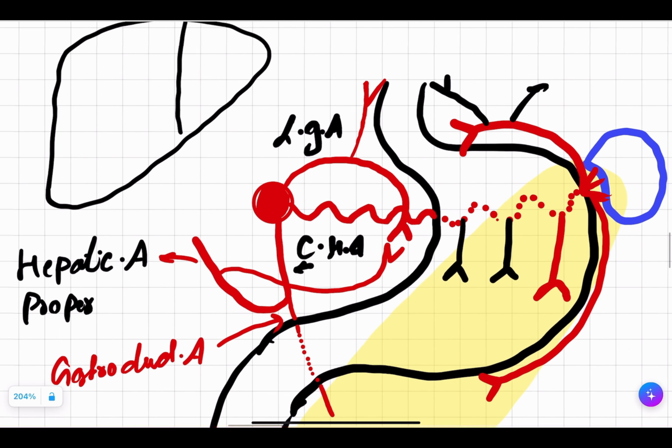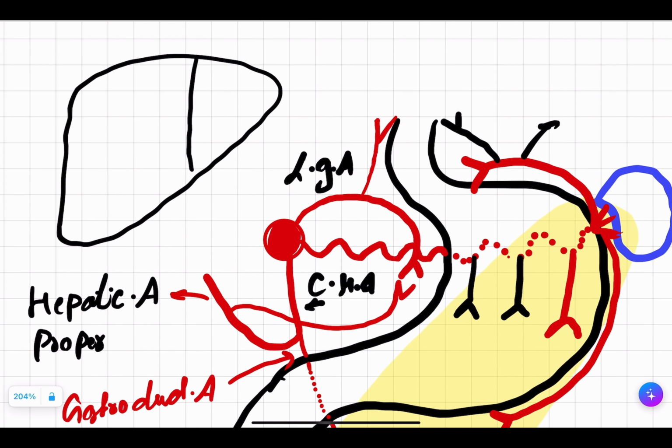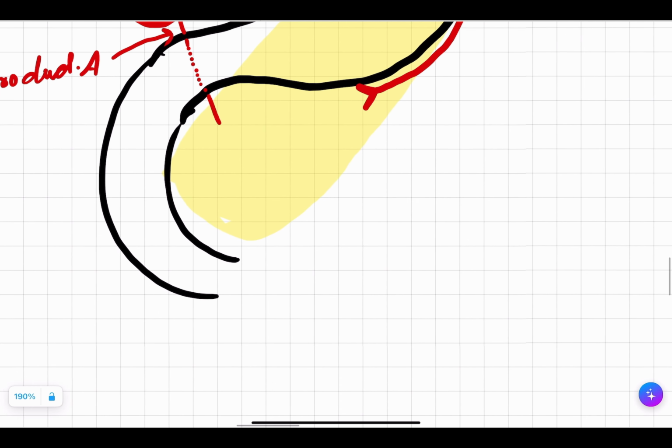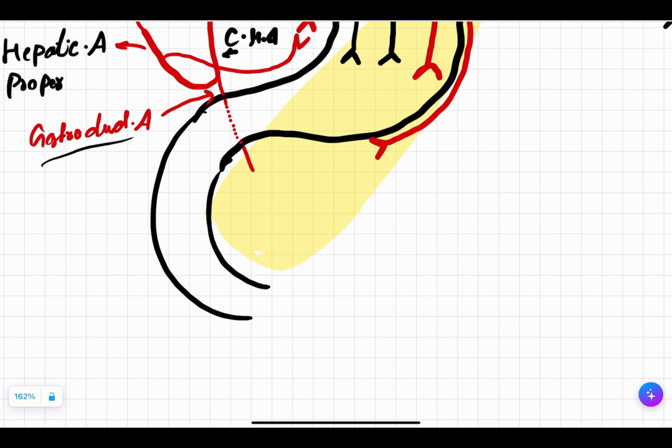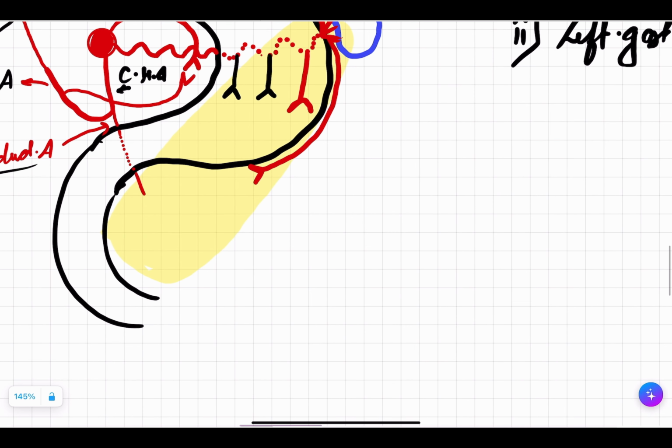So this hepatic artery proper will go to the liver. There it will give rise to right hepatic artery, left hepatic artery. Right hepatic artery will give rise to cystic artery to your gallbladder. Here, common hepatic artery, gastroduodenal, as the name suggests, gastro and duodenum. It means it will supply two things. Gastrum means stomach and duodenum means duodenum.